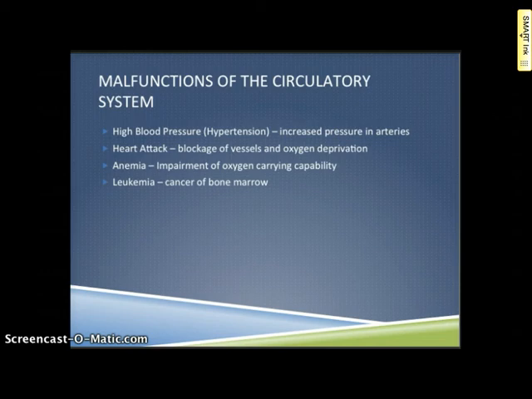Malfunctions of the circulatory system include high blood pressure, otherwise known as hypertension. This is an increased pressure in the arteries, which can lead to a heart attack. A heart attack is the blockage of the vessels to the heart. So they deprive the heart of oxygen, which causes those muscles to stop contracting.